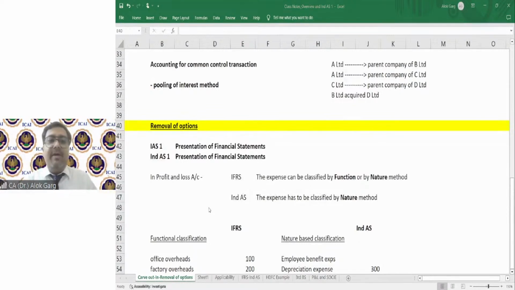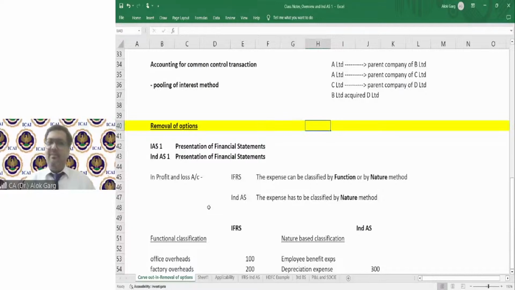How many of you remember AS10? Many of you remember. Many students are saying, sir, we remember. In property, plant and equipment, how many of you remember the subsequent measurement, cost and revaluation? How many of you remember cost or revaluation? I can see many are raising hands. I can see from my third eye. Yes, many are saying that, sir, we remember cost model, revaluation model.